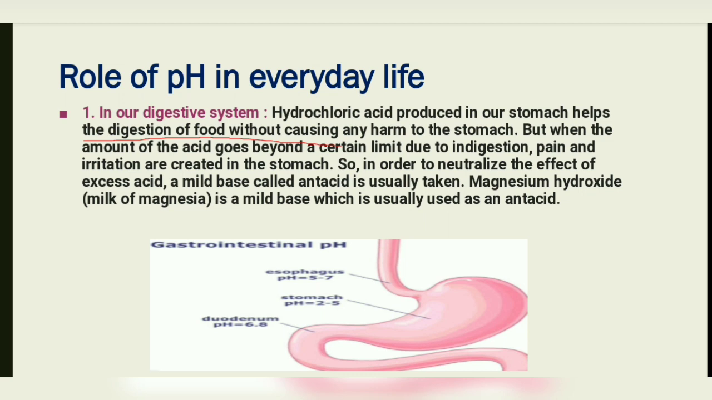Due to the ingredients, our body or stomach feels pain and irritation. So in order to neutralize the effect of an excess amount of acid, a mild base called an antacid is usually taken in the form of medicine. Magnesium hydroxide, or milk of magnesia, is a mild base which is usually used as an antacid.